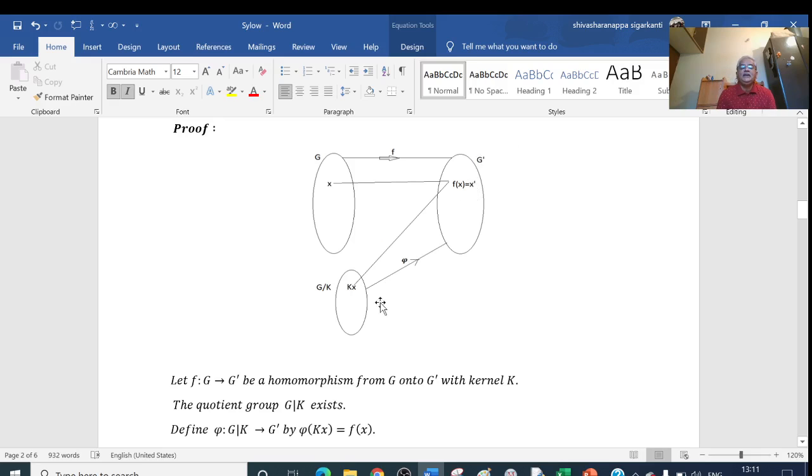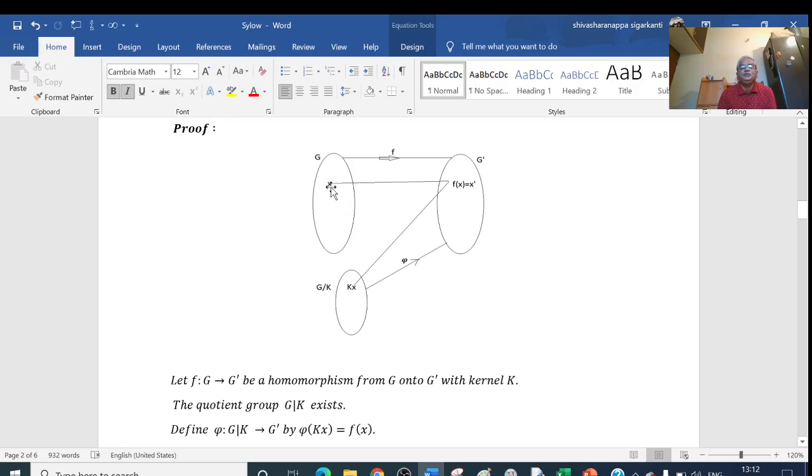We try to show that there is an element here which is mapped onto this element. Now here x dash belongs to G dash means x dash is the image of some element of G under the function f. So there exists an element x belongs to G such that f of x is equal to x dash.